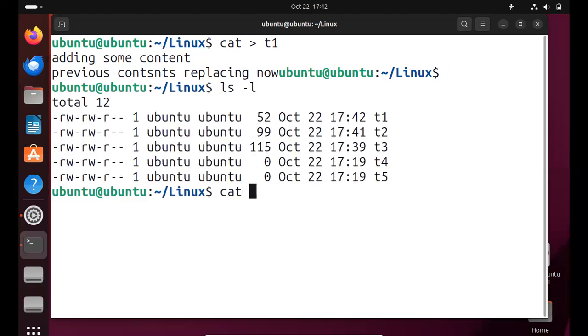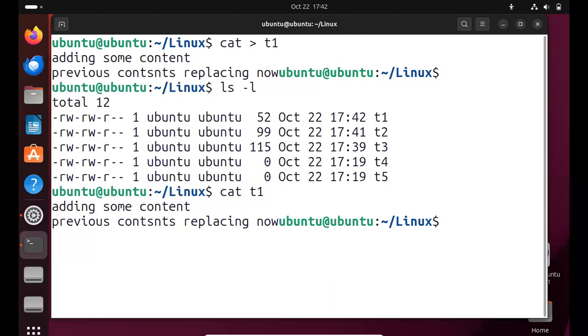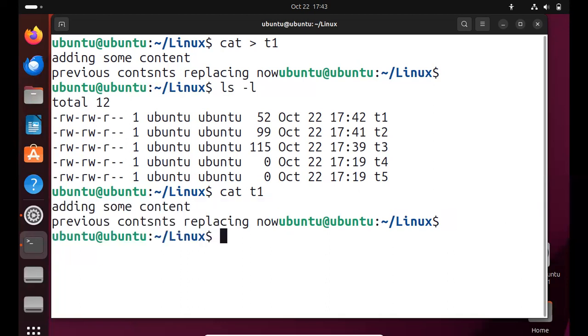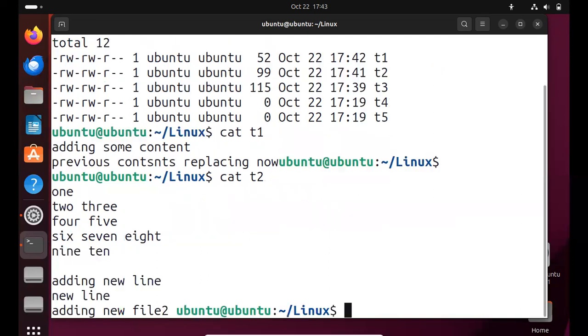So now I have used the cat command. Previously the contents are replaced with new content. Now cat T2 has some file content, and cat T1 has separate file content. So this way we can replace file contents using the greater than symbol and the double greater than symbol. Double greater than just adds the new contents to the file. Greater than will replace the file.